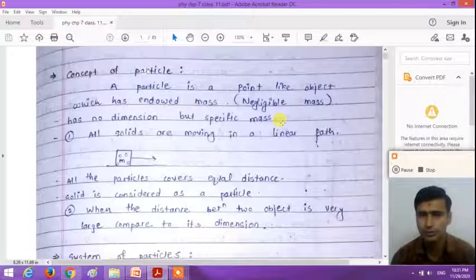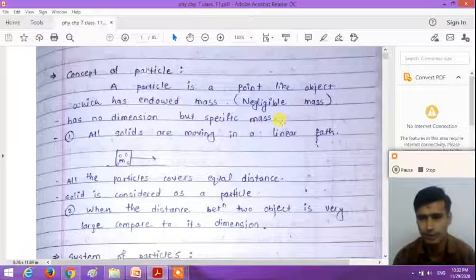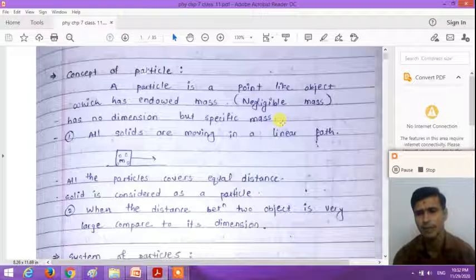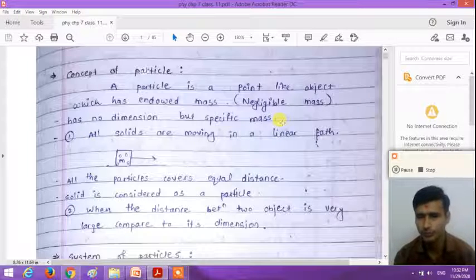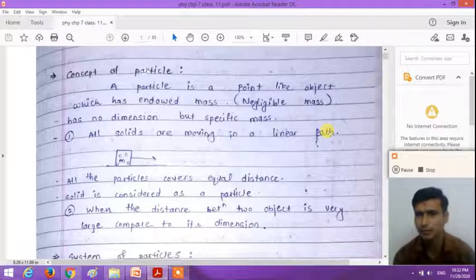So do you think objects are considered as particles? Suppose we consider solid objects like a duster or any other solid object like a box. Which objects are considered particles? First of all, the solids which are moving in a straight path, that is, solid objects moving in a linear path, right?